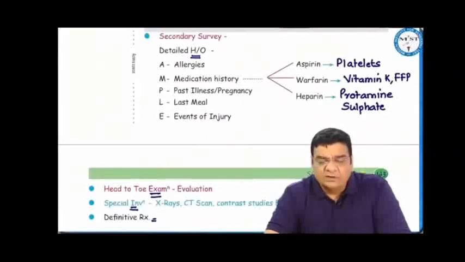Once the life has been saved, then a detailed history, examination, investigation, and treatment can be done. In the detailed history, we should not forget to take the history about AMPLE, A for allergy, M for any medications. Like if the patient was taking aspirin, the risk of bleeding would be high, so we should give platelets for this patient.